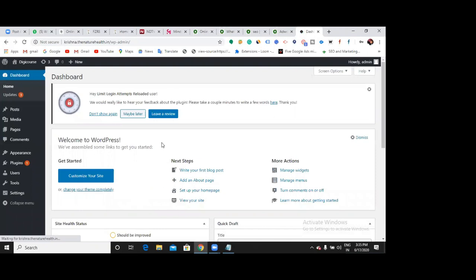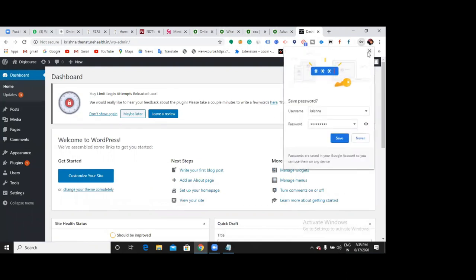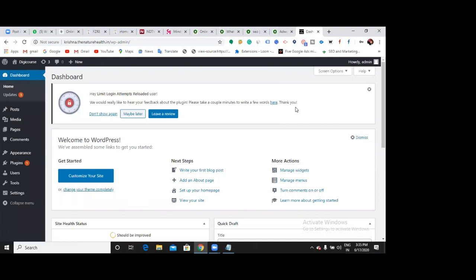In order to create a post, which option should I choose now? Post. Okay, so can you see here? Post. You didn't tell whether it was a post or a page in your website. I'll show you. After teaching this, you'll understand automatically. Okay, if you want to write an article or a blog, you have to choose this post option.